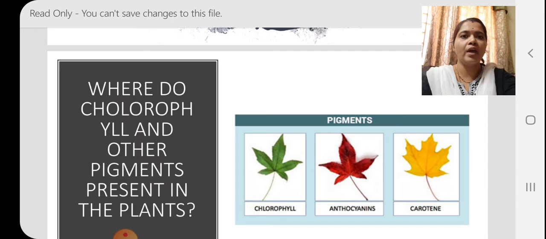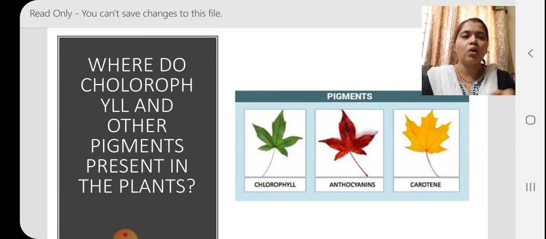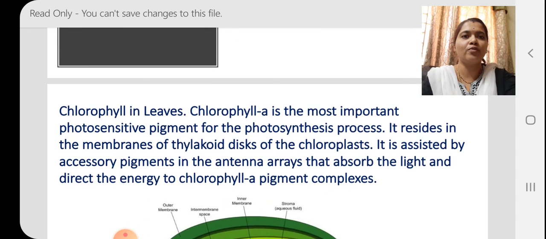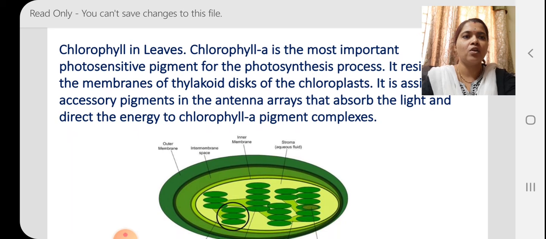So, where is chlorophyll? Chloroplast is the cell organelle which contains a pigment known as chlorophyll. Where it is actually present, we are going to see here. Where do chlorophyll and other pigments occur in the plants? Pigments like chlorophyll, anthocyanin, and carotene are all present in the leaves. So, the actual site of photosynthesis is the leaf.